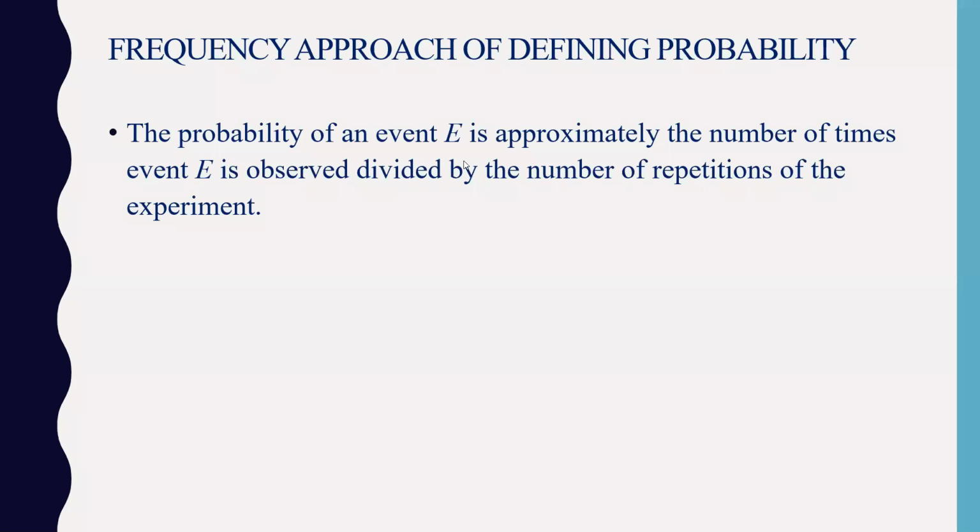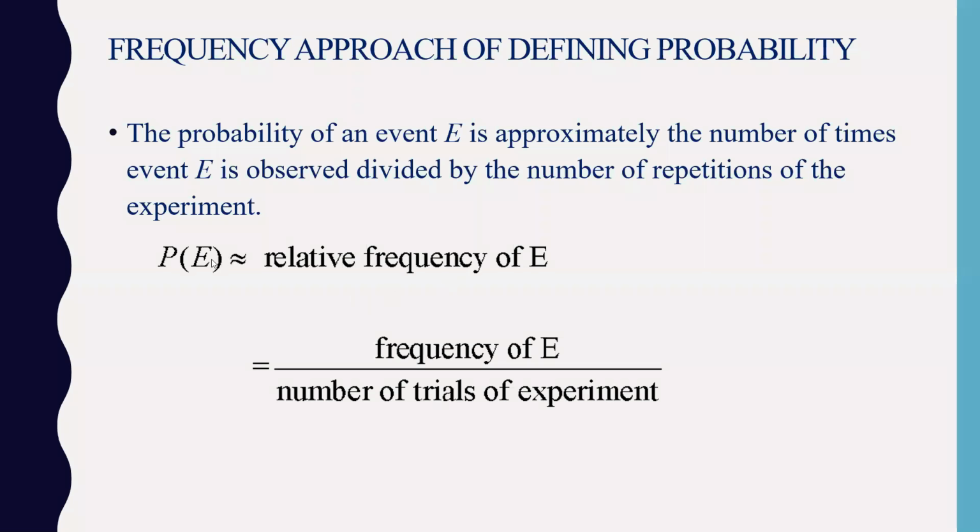This is the frequency approach of probability. If you take any event and you want to write the probability in terms of frequency, you write the frequency of that event, how many times the event has occurred, divided by the number of trials of the experiment. We saw the example of 450 divided by 1000 bottles of green, where one person did the experiment of picking a bottle 1000 times. So the frequency divided by the number of trials was the formula. That was the frequency approach, which we also saw yesterday.